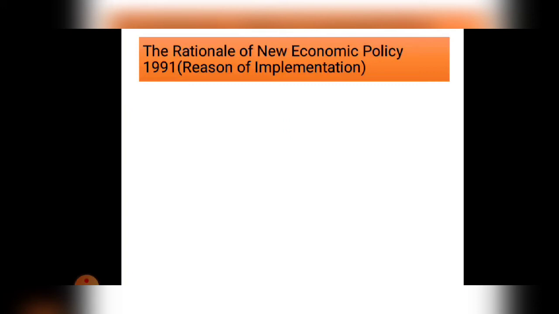In the next slides we have to see the rationale of the new economic policy 1991. That means the reason for implementation: why we adopted the new economic policy 1991, or why the changes took place after 1991. ऐसा क्या हुआ था कि जिसके वजह से हमारे इकोनॉमिक में काफ़ी ज़्यादा चेंजेस आया आफ्टर 1991 और काफ़ी ज़्यादा रिफॉर्म्स और काफ़ी ज़्यादा रूल्स एंड रेगुलेशन एंड पॉलिसी फ्रेम किया गया फ्रॉम द 1991. So what is the reason behind that, we have to see.